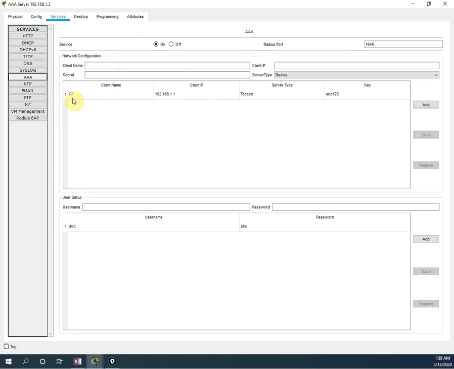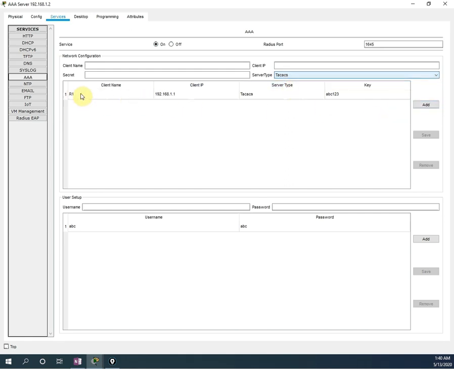You are assigning here the router. You will write here R1 or any name, and you will add the IP address of whatever device you want to add here. I want to add the router, so I will write the router IP address here, and after that whatever password you want to give, you write that password. Then which protocol you need to use. We have two protocols, RADIUS and TACACS. Whichever you want to use, you select that, and then you press add.